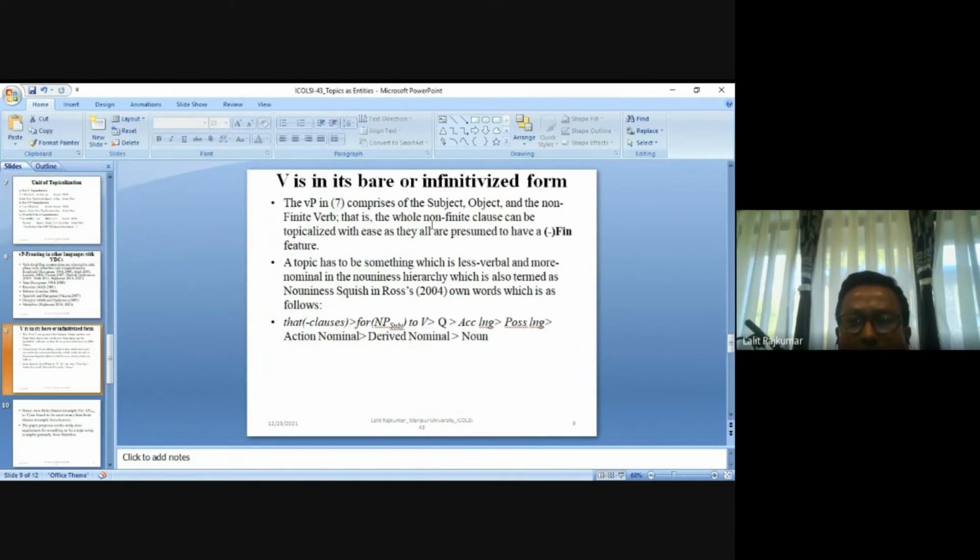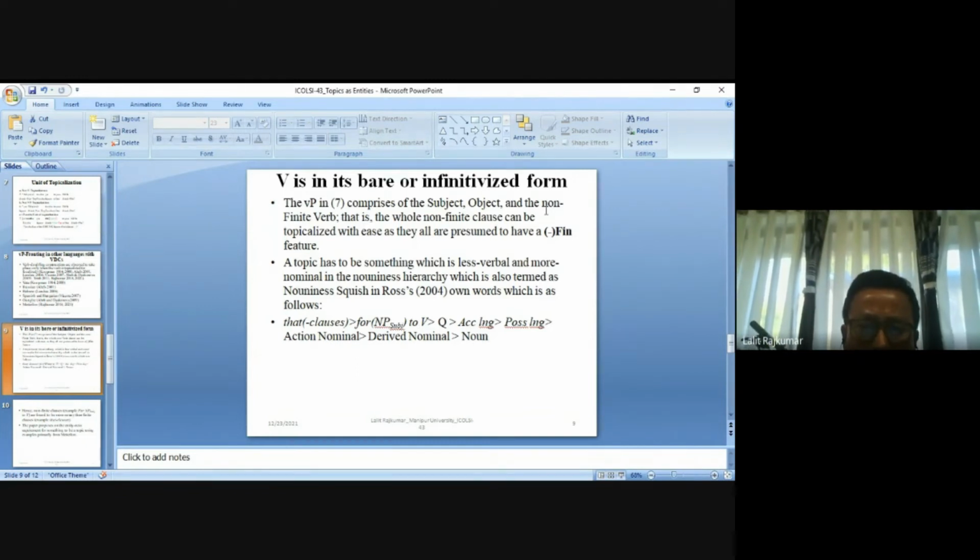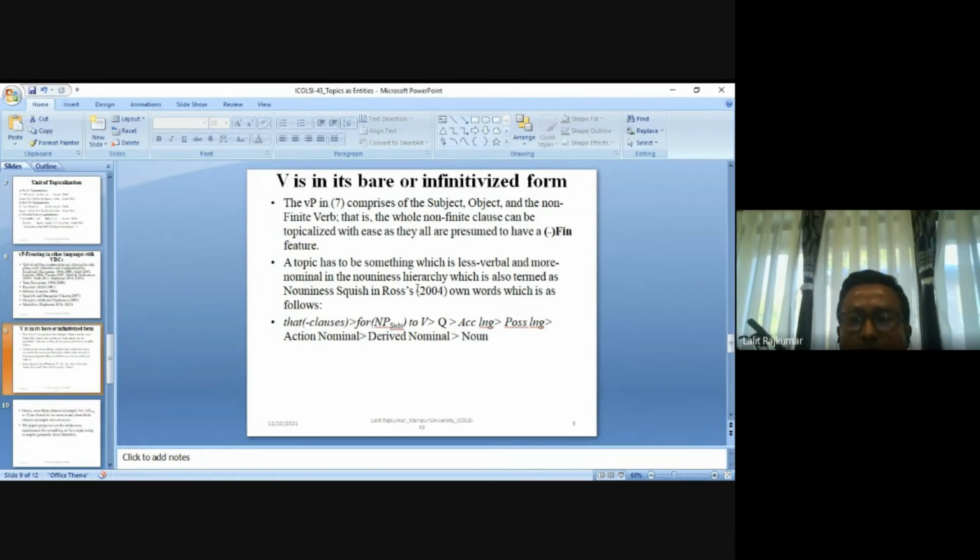That is, the whole non-finite clause can be topicalized with ease, as they are all presumed to have a minus finiteness feature. So subject is also minus finite, object is also minus finite, which is all there within the non-finite clause. A topic has to be something which is less verbal and more nominal in the nouniness hierarchy, which is also termed the nouniness squish in John Robert Ross's 2004 work. So his own work was the nouniness squish, which is as follows.